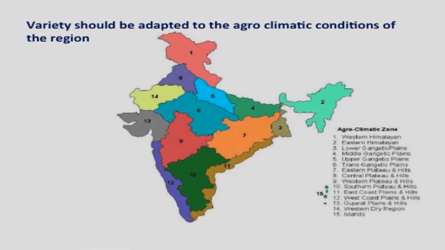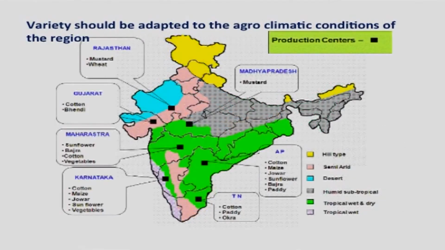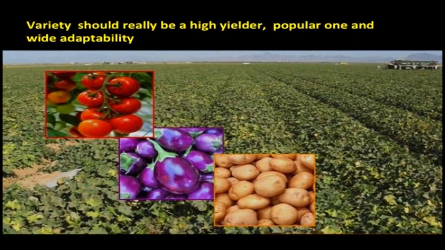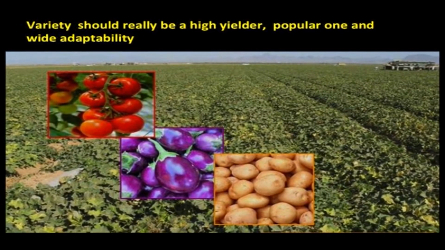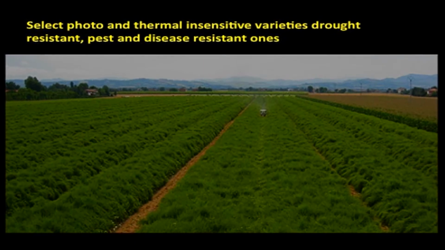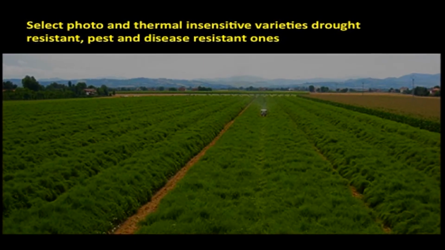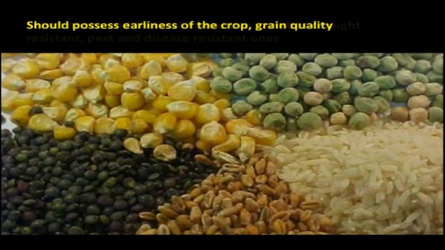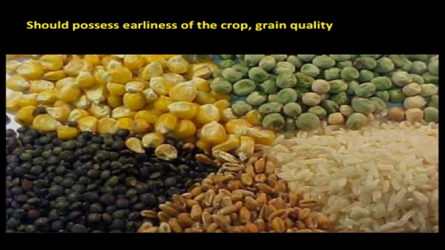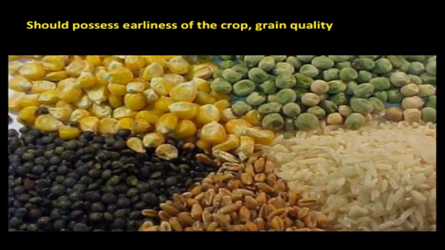Then fourth one is selection of crop and varieties. The selected variety should be adapted to the agroclimatic conditions of the regions. How can we select the varieties? The selected variety should be a high yielder, popular one, wide adaptability, photo and thermal insensitive varieties, drought resistant, pest and disease resistant ones, and also it possesses other desirable attributes, namely earliness of the crop and grain quality.